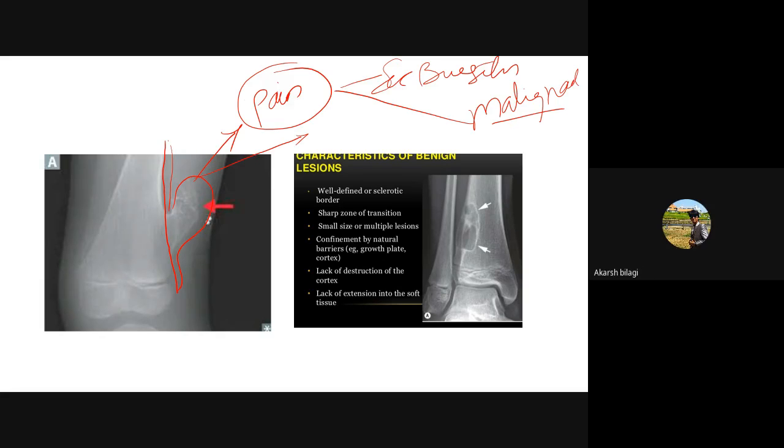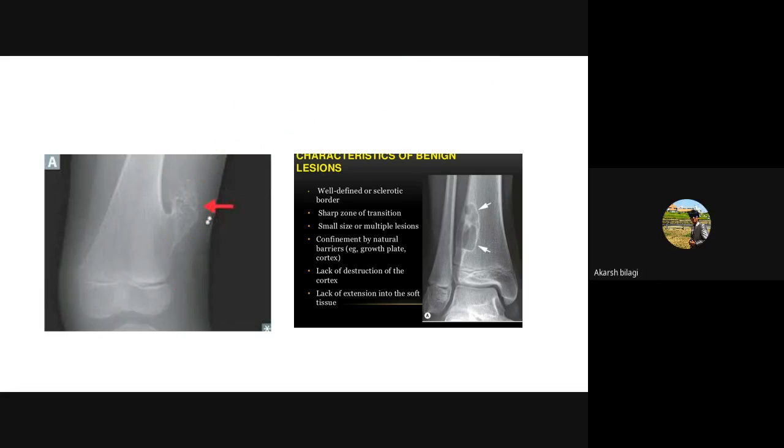Okay, so it is more common in the growing end. For that, there is a simple picture you should remember. This is the wrist, this is the knee. These are the growing ends. Universal flexion, this diagram you should please remember. This is the arm, this is the universal flexion position.